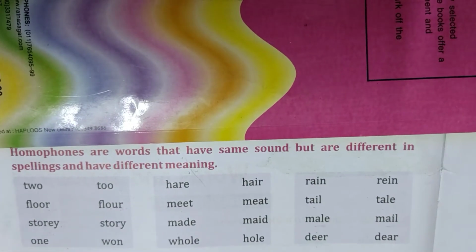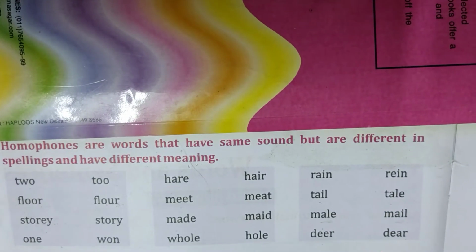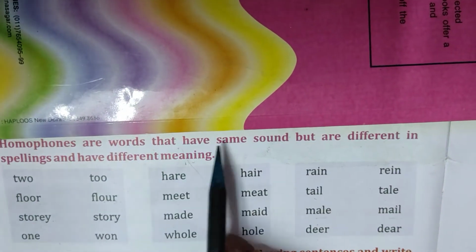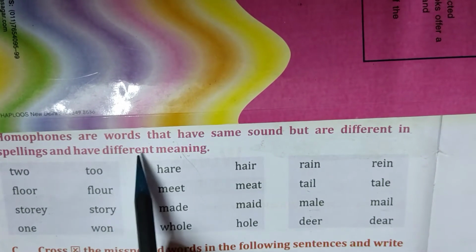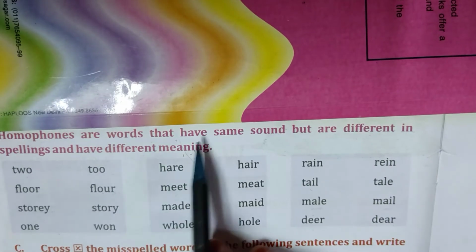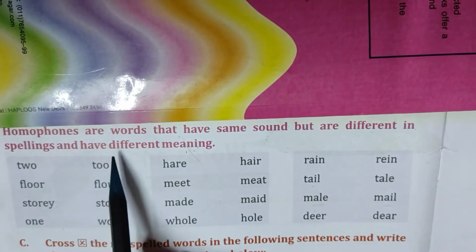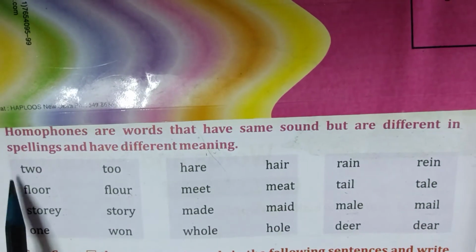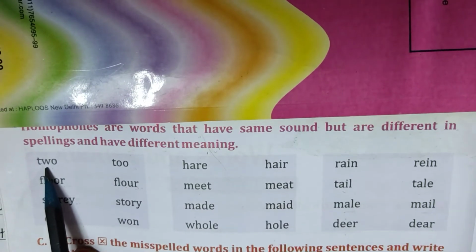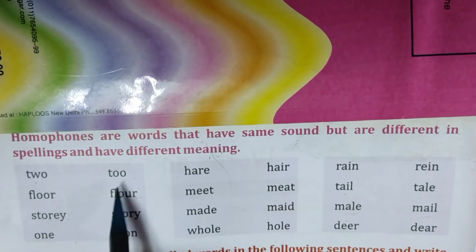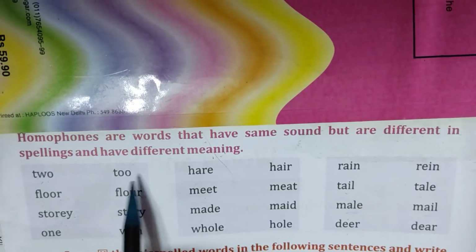Before starting the textual exercise, I want to explain to you what homophones are. Homophones are words that have the same sound but are different in spellings and have different meanings. For example, TWO and TOO. TWO means number 2. Here TOO, too late, too good.